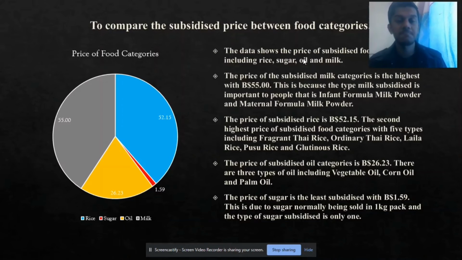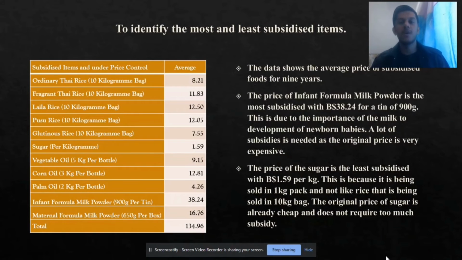and also the type of sugar subsidized is only one. Right now we are going to our fourth analysis, with the objective to identify the most and least subsidized items. In this table, I have listed all the items with the average price for 9 years. This is the amount of subsidy that is given.